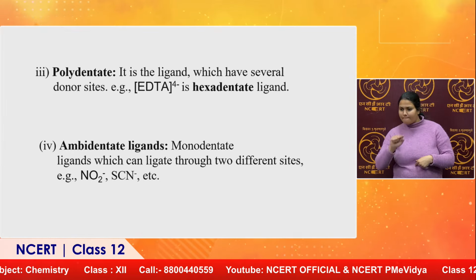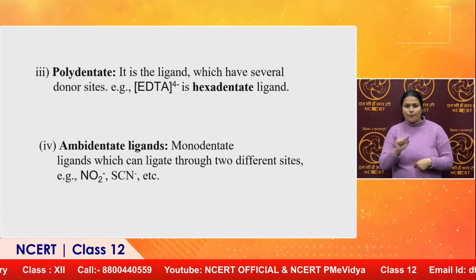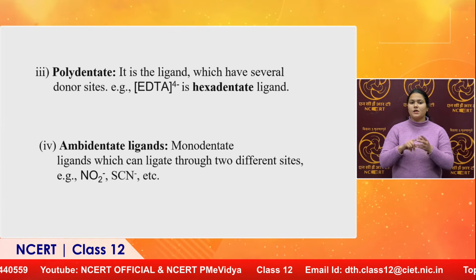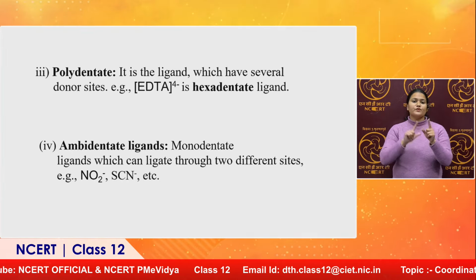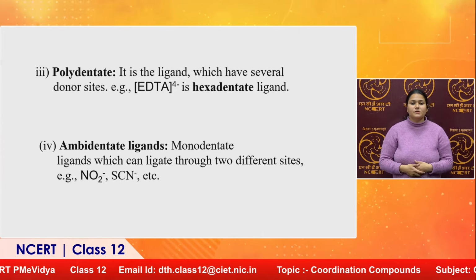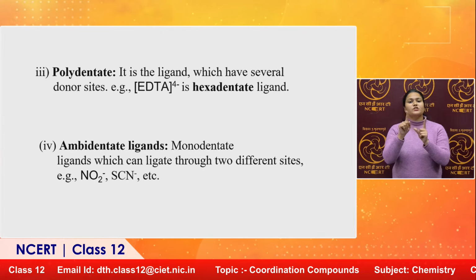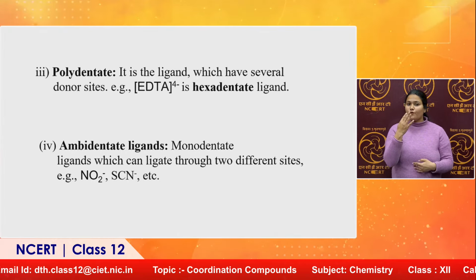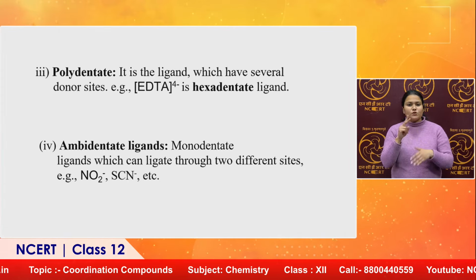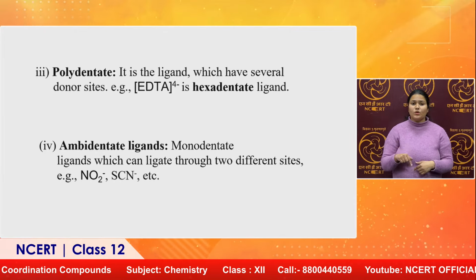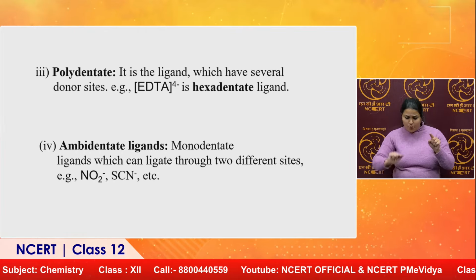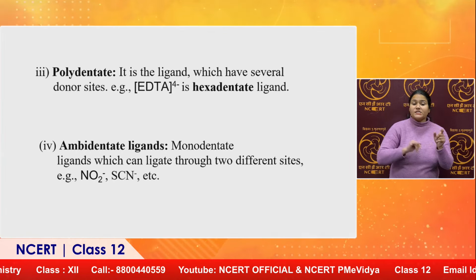A well known example is EDTA, that is EDTA 4 minus, ethylene diamine tetraacetate, having 4 acetate groups that donate electrons, and 2 nitrogen atoms also present in there. So, it will donate through 6 bonding sites to the metal atom, that is why it is called a hexadentate ligand.